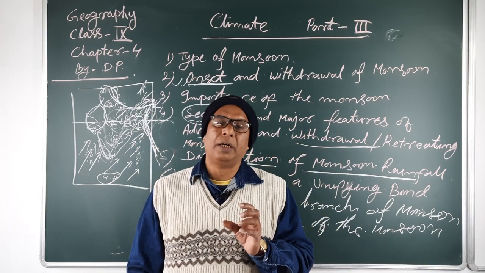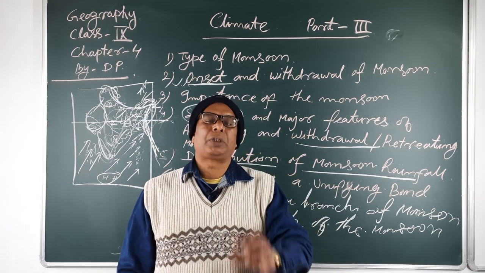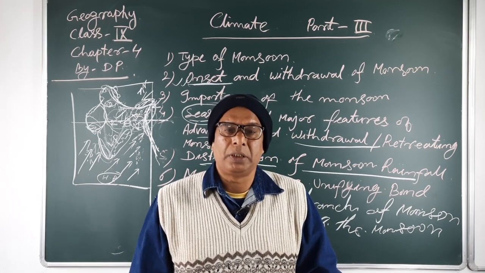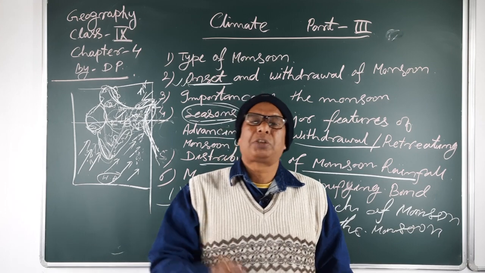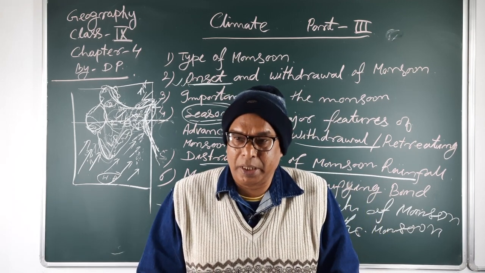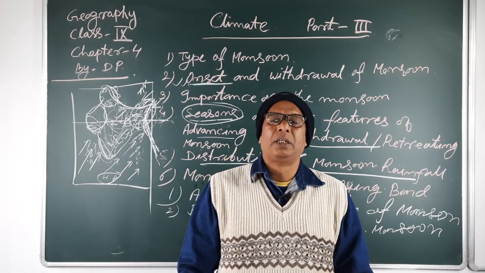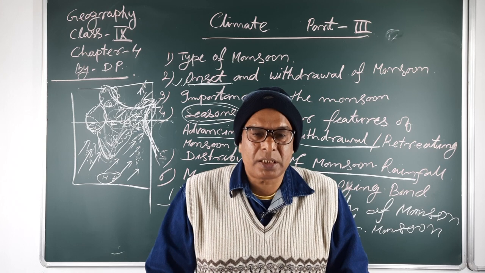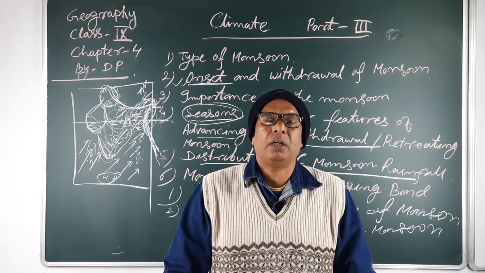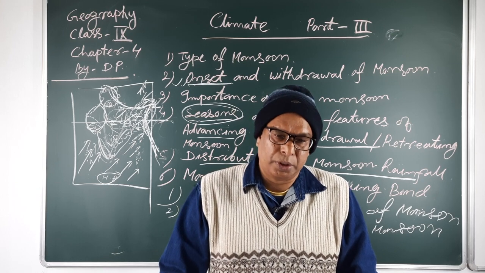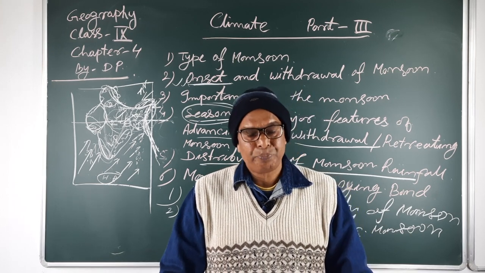During this month, very low temperature is recorded. During the day approximately 10 to 15 degrees centigrade is recorded, but in the night it also falls, and a very low temperature, that means 4 to 5 degrees centigrade, is also recorded in the night.